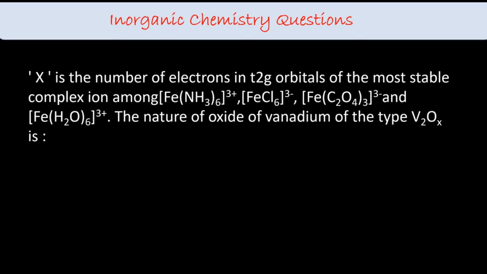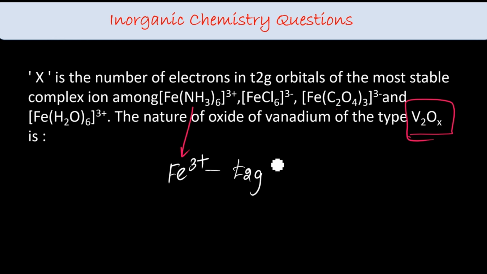This is the number of electrons in t2g orbitals of the most stable complex ion. These ones, the nature of the oxide of vanadium of the type. So from here we have to find the x value, and that x belongs to the vanadium oxide. What type of vanadium oxide is that? Very interesting question, right? So the most stable complex ion among this. First one, [Fe(NH3)6], so Fe3+. Strong field ligand, so t2g. First of all, Fe has 3d5, Fe3+ has 3d5 configuration. So all 5 go here, eg 0.